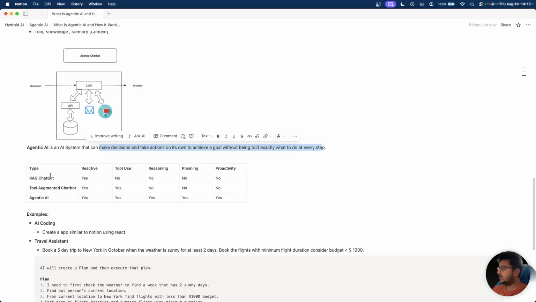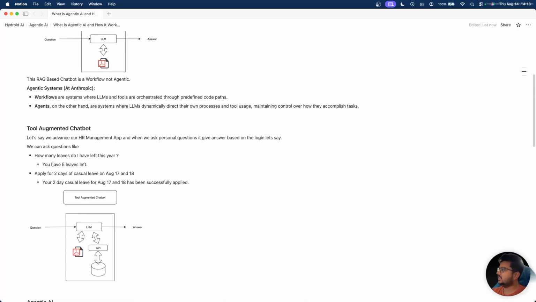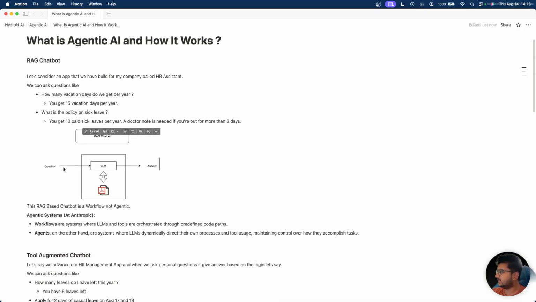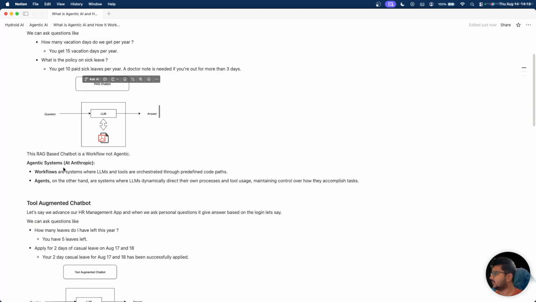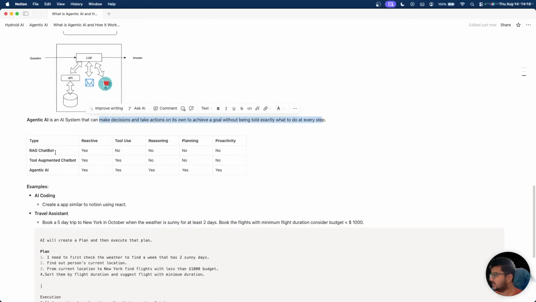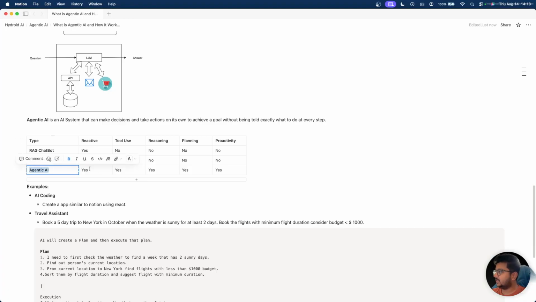So we have talked about three systems. One is the RAG chatbot, the other is the tool augmented chatbot, and the third one is agentic AI, which we are focusing on. In agentic AI, it is reactive.